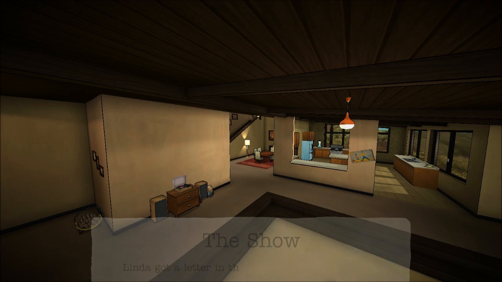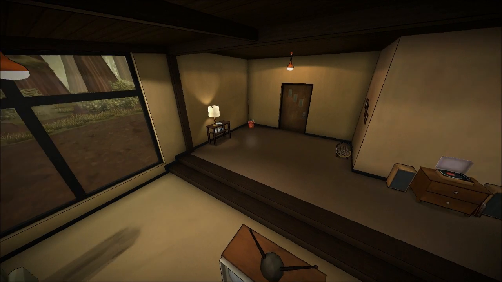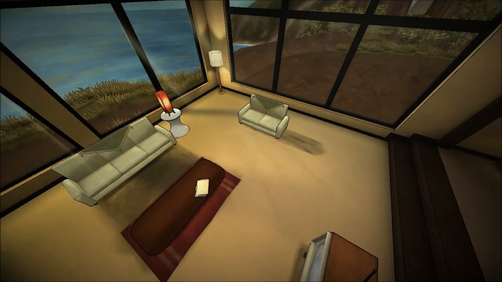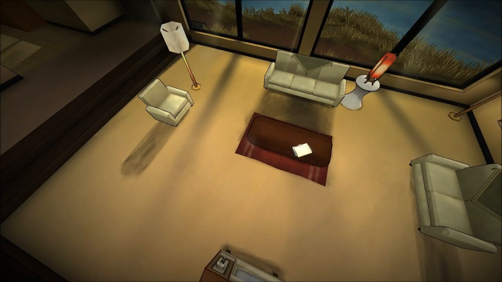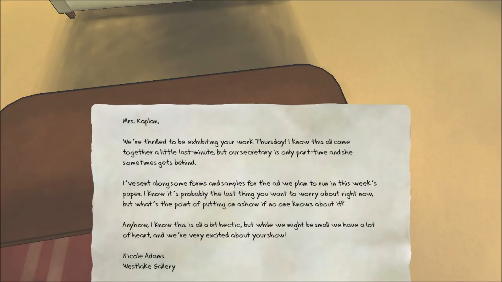Linda got a letter in the mail. I'm assuming it was about the show. So what did her letter say? That, I guess, is the most curious thing. I can come out of this thing because I don't need to hide.